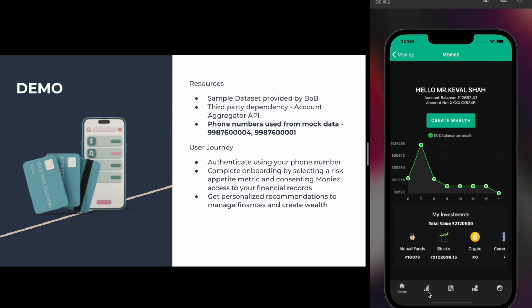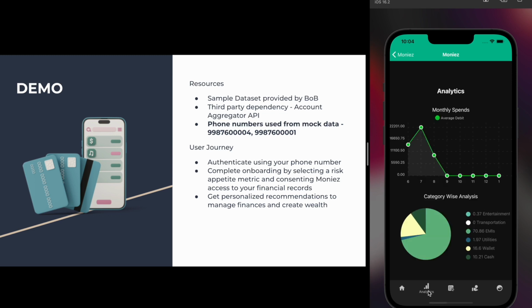The next screen the user obtains value from is the Analytics screen, which depicts two metrics: the user's monthly expenditure and a granular view of their overall expenditure split across categories. The line graph shown here depicts the average monthly spend, and the pie chart depicts the category-wise expenditure. This is divided into multiple aspects like EMIs, utilities, wallet, cash, etc. This helps the user set and achieve financial goals based on their insights and spending patterns. We encourage our users to be frugal and spend wisely to gain maximum benefits out of their investments.